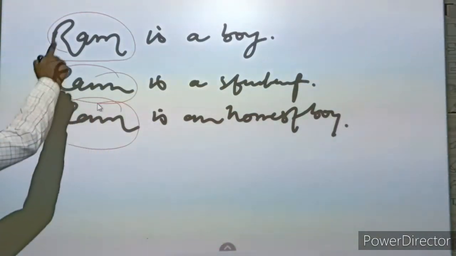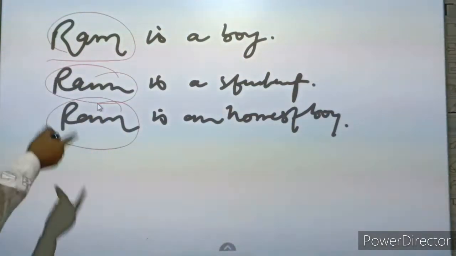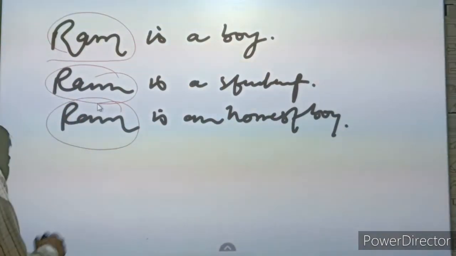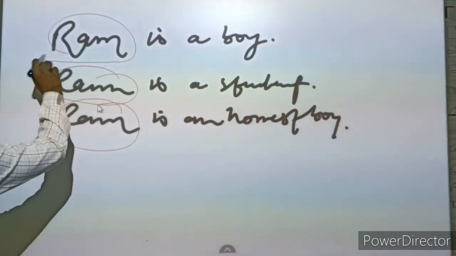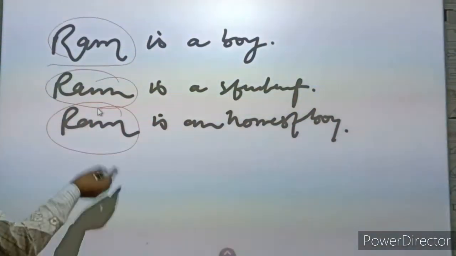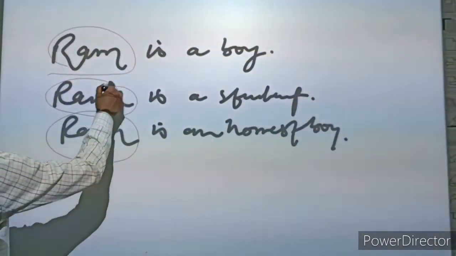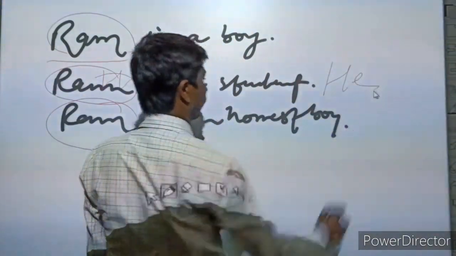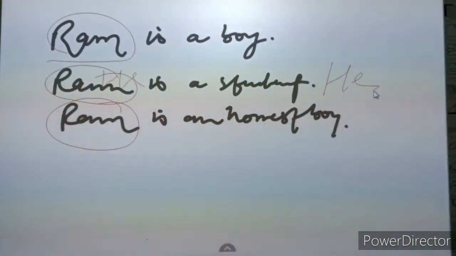To avoid using the name again and again in different sentences, we have to use a pronoun instead of a noun. Like, Ram is a boy, and here we have to use he for Ram.